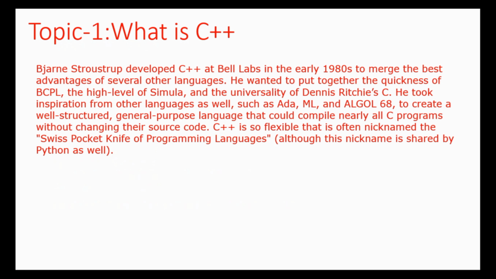So what is C++? C++ is a programming language. What is the meaning of a programming language? Whatever we type, in the real-world example of a mobile or a computer, like when you type A, there is a backend language that helps the computer or machine understand it, so the value is A. Similarly, C++ is one of the languages designed for this. There are lots of other languages also.